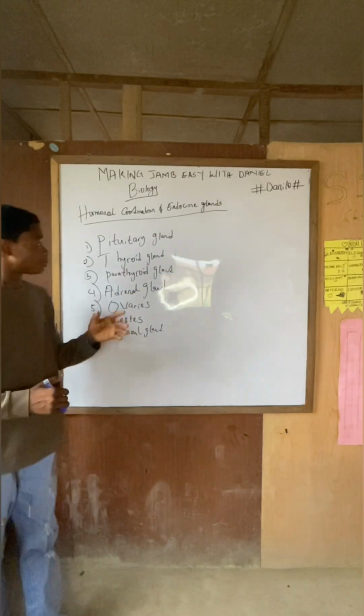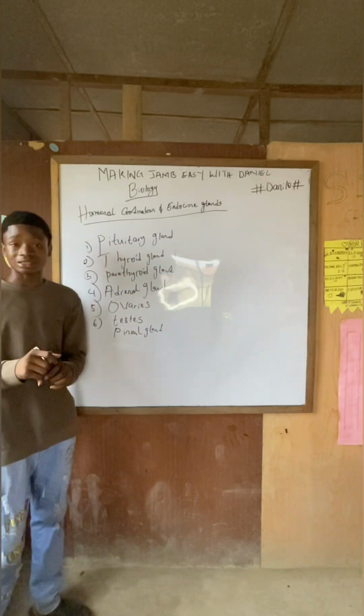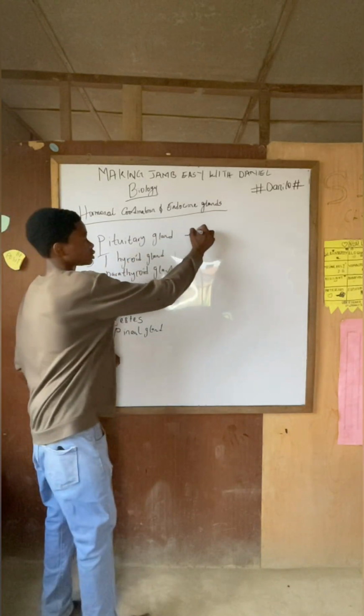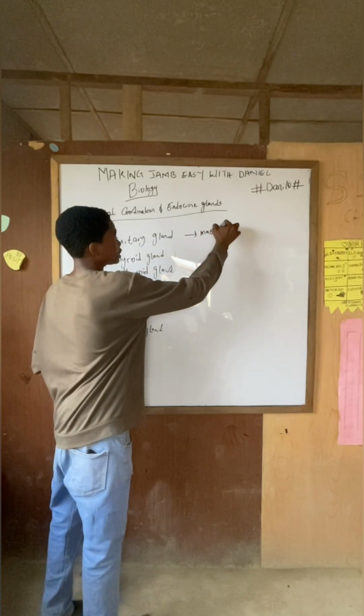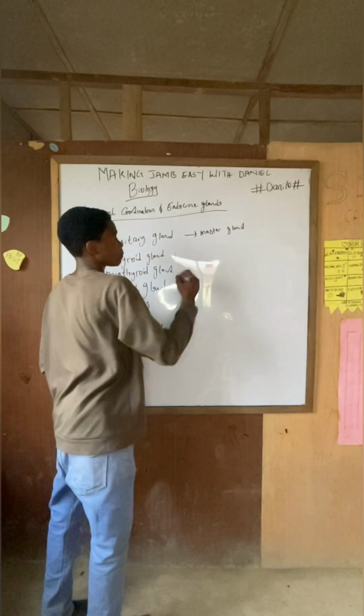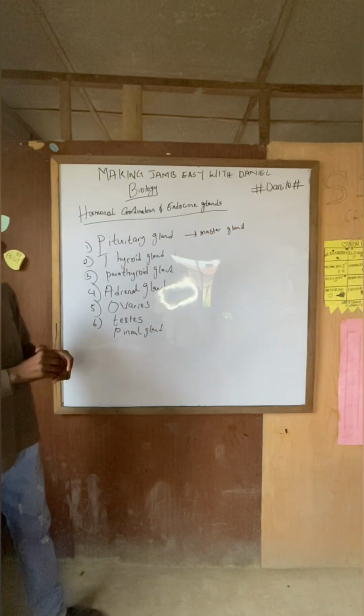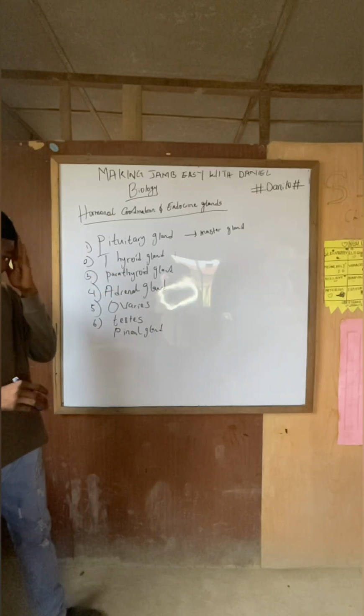One thing you need to know about the pituitary gland is that it is the master gland. Yes, the master gland. It supersedes all other glands in the body.